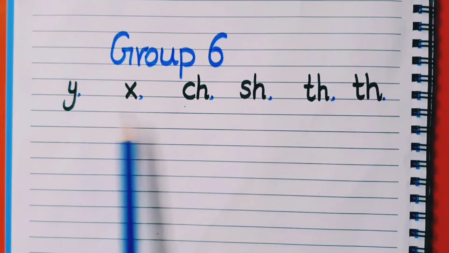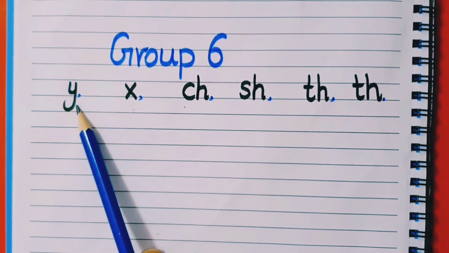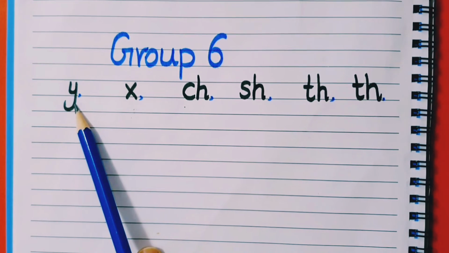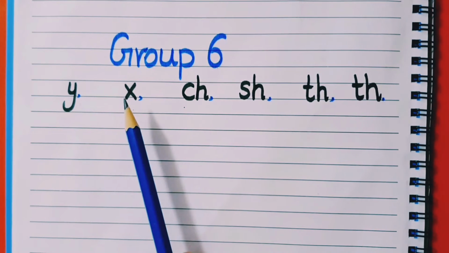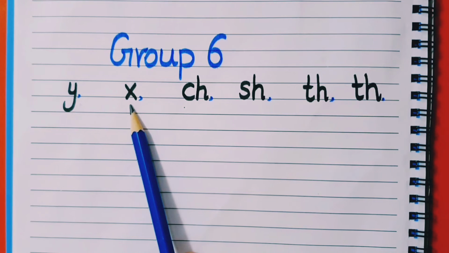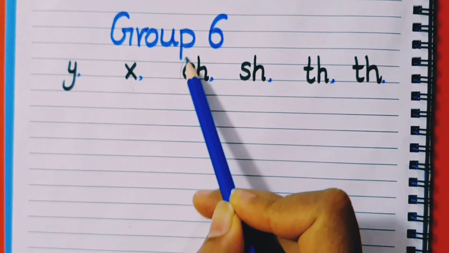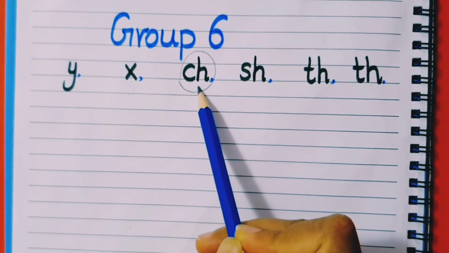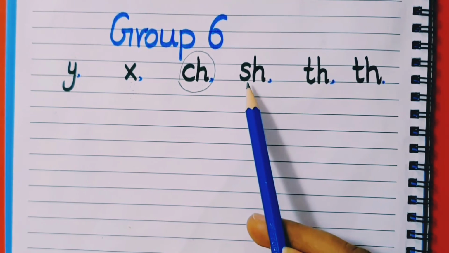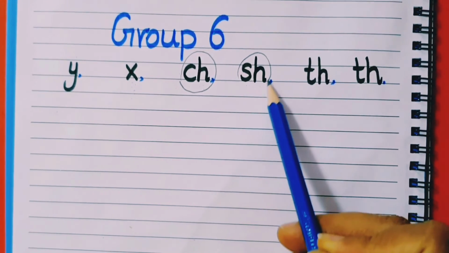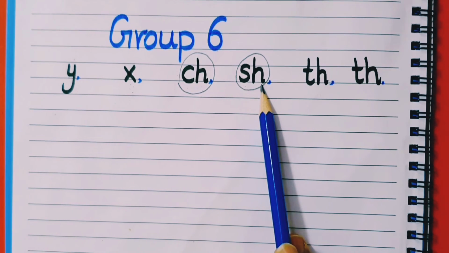Group 6 letter sounds. This is the letter Y and its sound is y, y, yogurt. And this is the letter X and its sound is x, x, X-ray. This is digraph. When the letters C and H join together, it makes sound ch, ch, chair. And when the letter S and H join together, it also makes one sound sh, sh, shell.